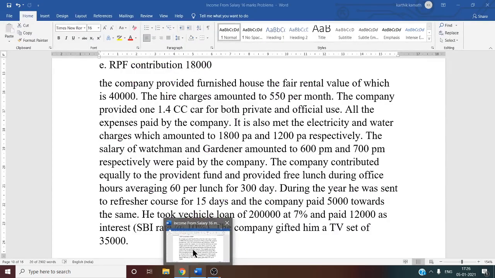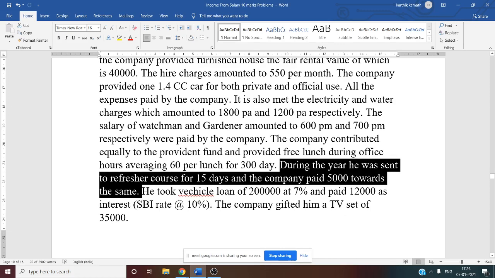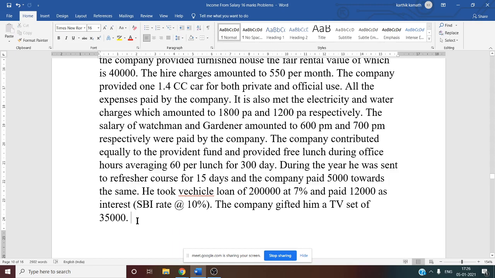See, this one we have to see now. It is exempt from tax. Refresher course is exempt from tax, so that we have to see while solving the problem.